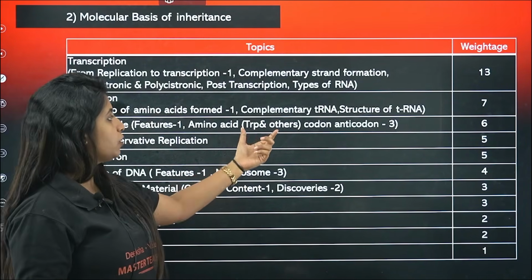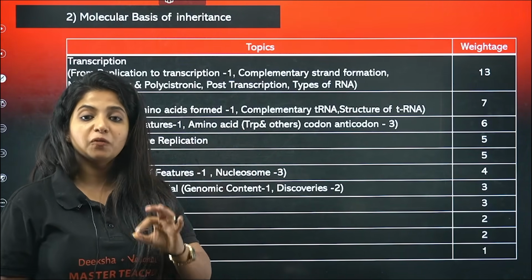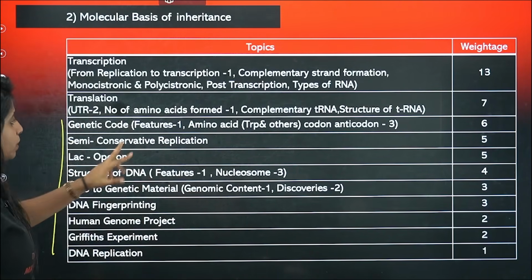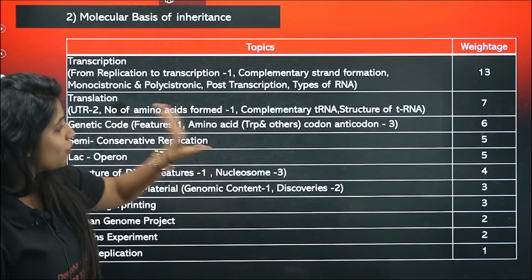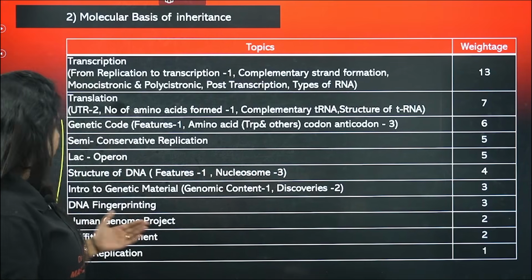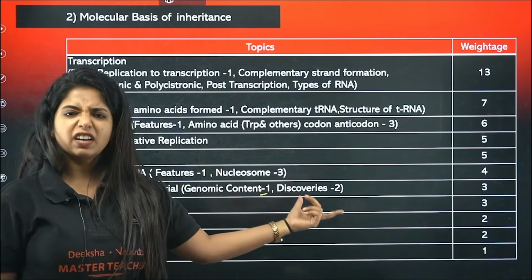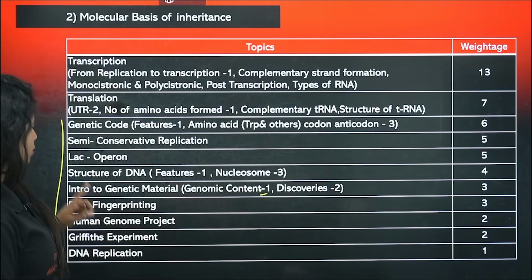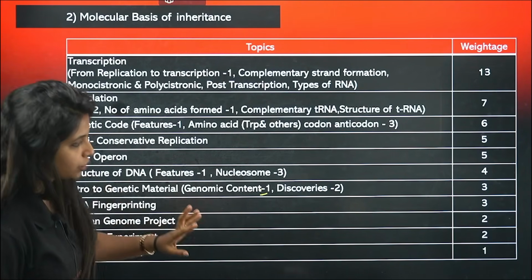Okay, there are 2 unique amino acids, tryptophan and methionine, which have only 1 codon. For methionine it's AUG. For tryptophan it is UGG. Apart from that, stop codons are also there. Just have an understanding of it. Semi-conservative replication alone has given 5 questions. Lac operon alone, 5 questions. Structure of DNA, the features, and the structure of nucleosome, 4. Intro to genetic material, that is genomic content in different organisms. Discoverer related questions again, the names of the discoverers. DNA fingerprinting, 3 questions. Human Genome Project, 2 questions. Griffith experiment, 2 questions. And DNA replication, 1.